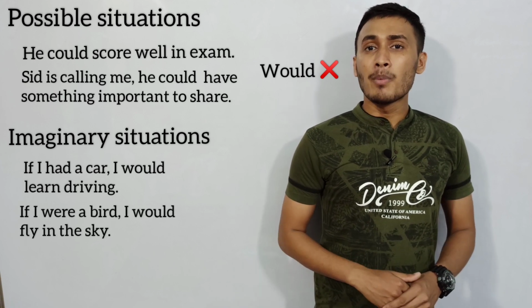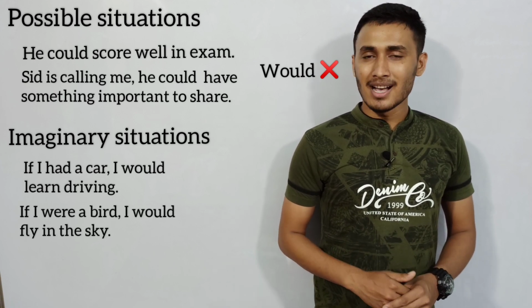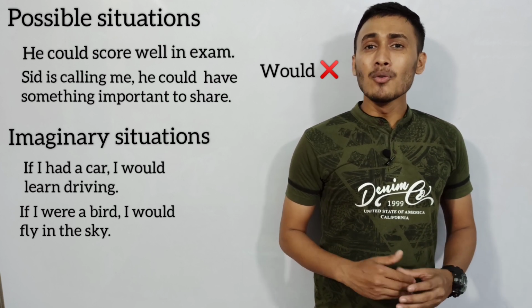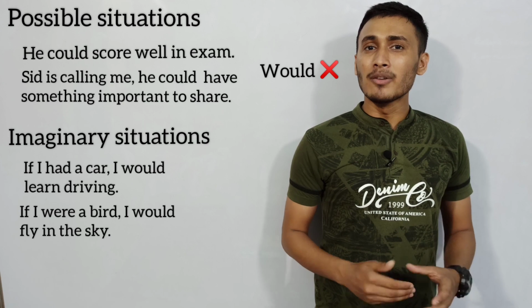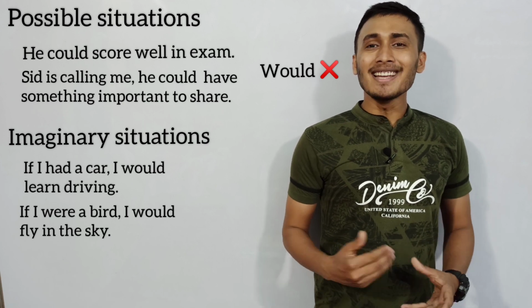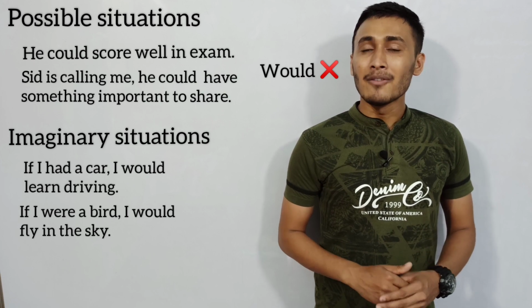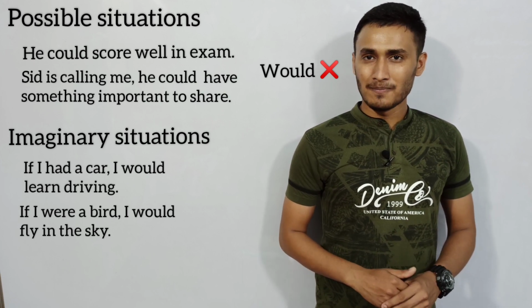If I were a bird, I would fly in the sky. Here I have used were in a sentence, but you would be thinking that we use only was with I. But in some situations which are imaginary, we prefer using were with all the pronouns and nouns.